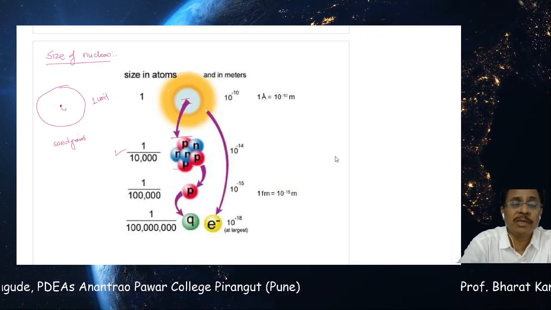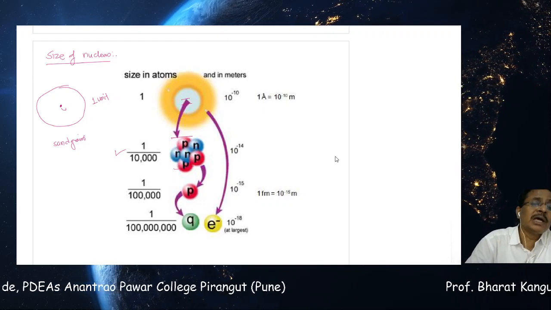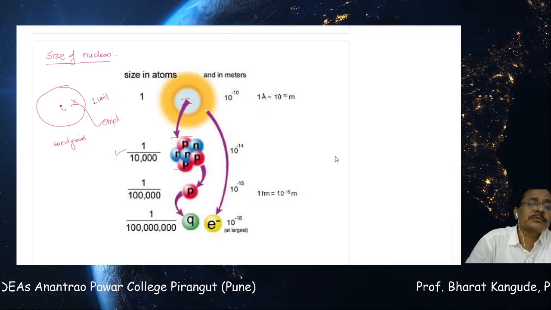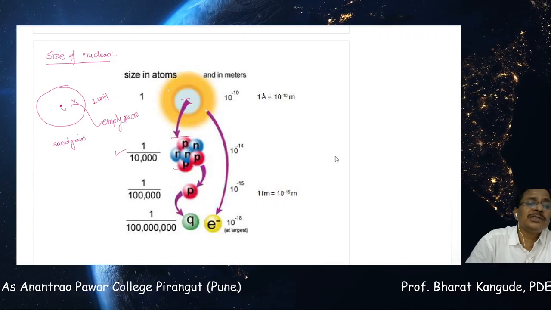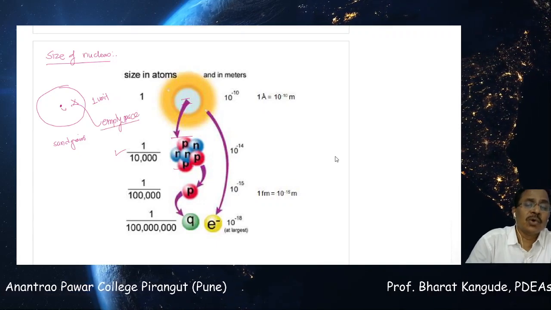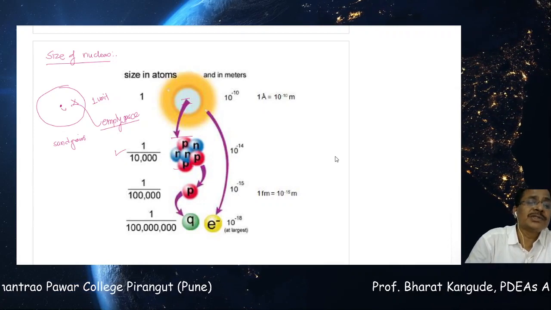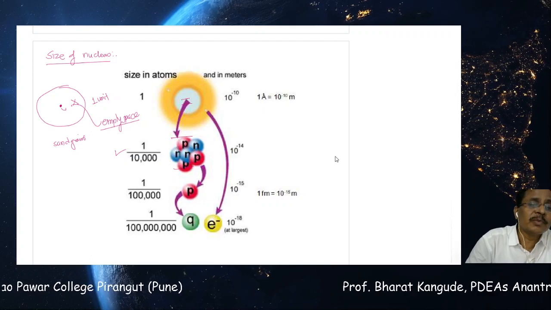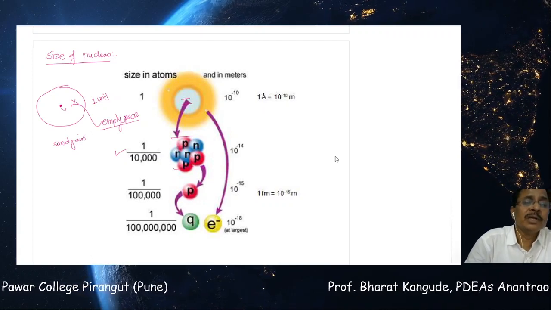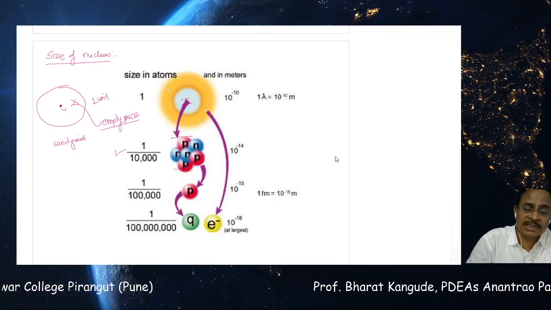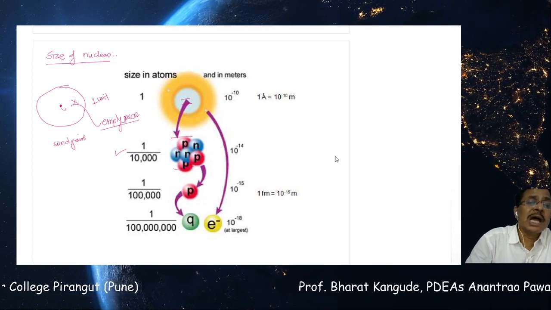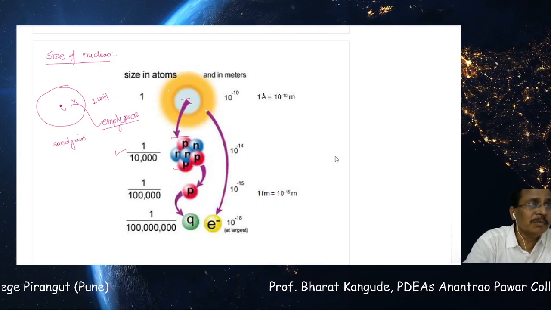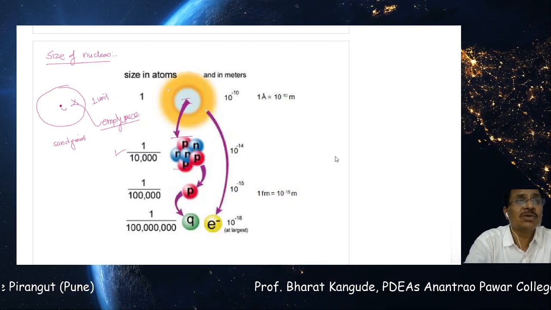So the atom is very, very big, and in that sense we say that in an atom there is enough empty space, because most of the mass of the atom is concentrated in the nucleus, which takes a very, very small space, whereas this is the size of the atom where the electrons are revolving. This is a very large size compared to the size of the nucleus, and therefore there is enough empty space. So the atom has enough empty space, but the nucleus does not have that empty space.